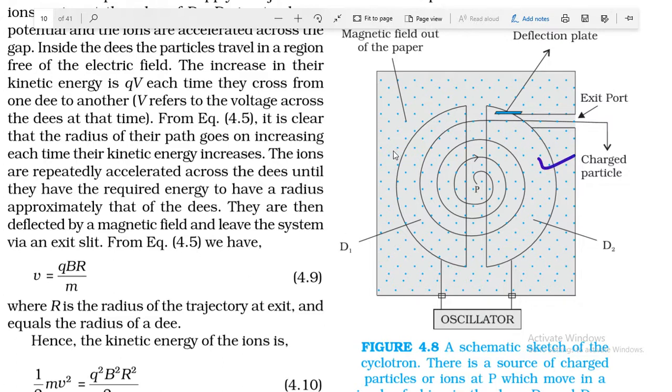This one is 1 and this one is 2, because their shape is like the letter D. So you can see here D1 and D2, known as D's.